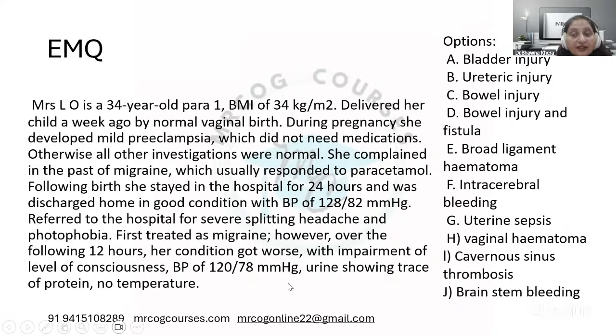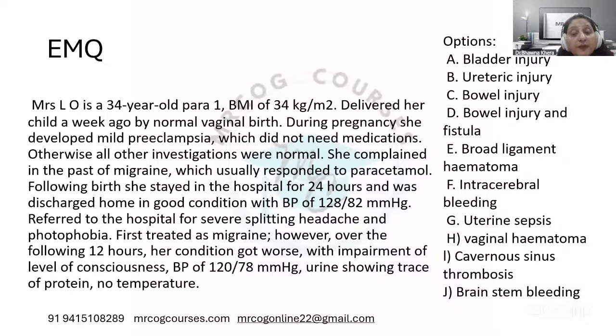Now this is CVT, cerebral venous sinus thrombosis. This is not brainstem bleeding. You can see here that it is gradually worsening. Then there is photophobia. So all of this is in favor of cerebral venous thrombosis. Particularly important, you can be confused by thinking about migraine, that it is a worsening migraine, but actually it is not, because we have not got the signs like photophobia and all.